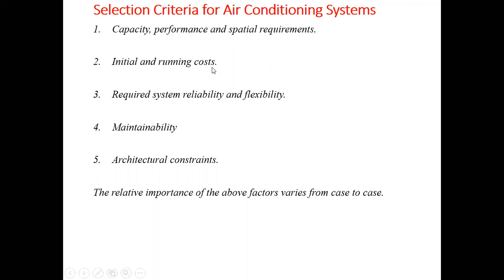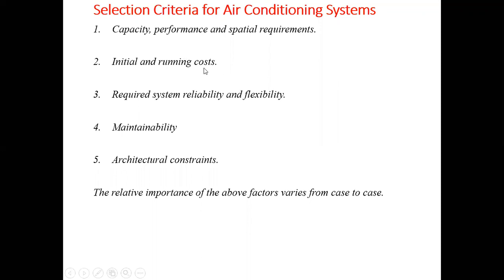As you all know, the initial cost of a window air conditioner as well as a split air conditioner is lesser compared to a central or a package type of air conditioner. But the running cost of a package type of air conditioner is somewhat lesser if it is used for the same tonnage.